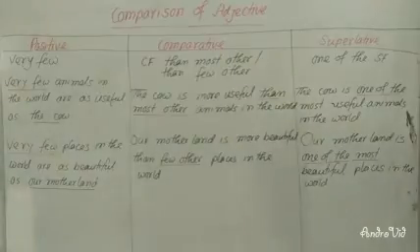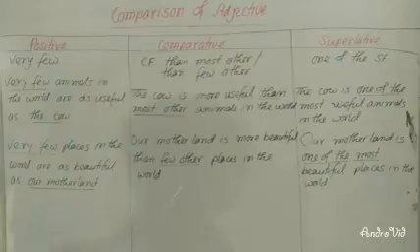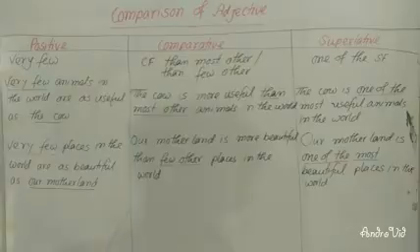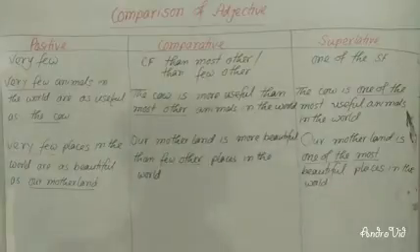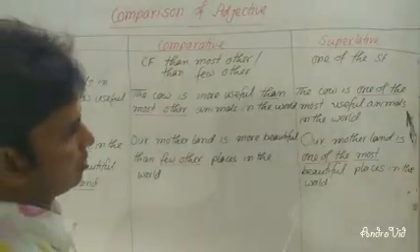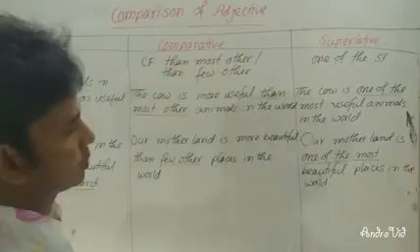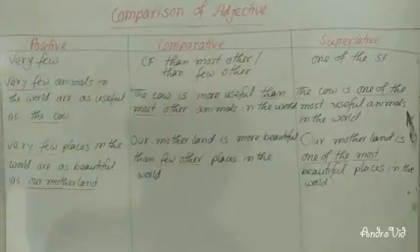At the time of changing it into comparative forms, you will have to write here our motherland is more beautiful than few other places in the world. And at the time of changing to superlative forms, you will have to write here our motherland is one of the most beautiful places in the world.